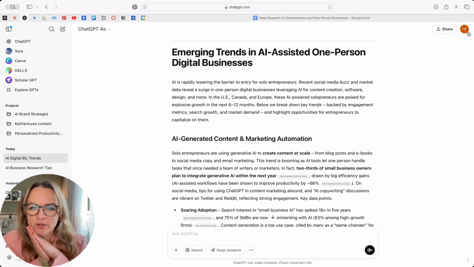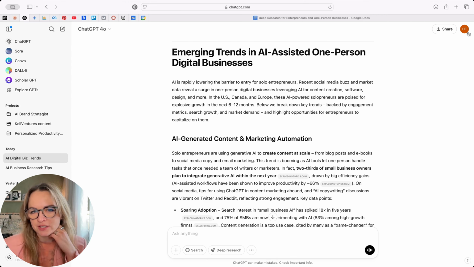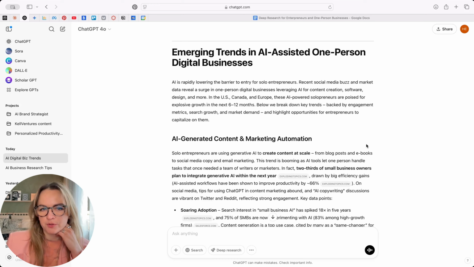Okay, let's see. So emerging: AI is rapidly lowering the barrier for entry for solo entrepreneurs. Recent social media buzz and market data reveal a surge in one-person, digital businesses leveraging AI for content creation, software design, and more. In the US, Canada, and Europe, these AI-powered solopreneurs are poised for explosive growth in the next 6 to 12 months. Okay, so I am onto something, okay? I'm not crazy. Below, we break down the key trends backed by engagement metrics, search growth, and market demands, and highlight opportunities for entrepreneurs to capitalize on them.